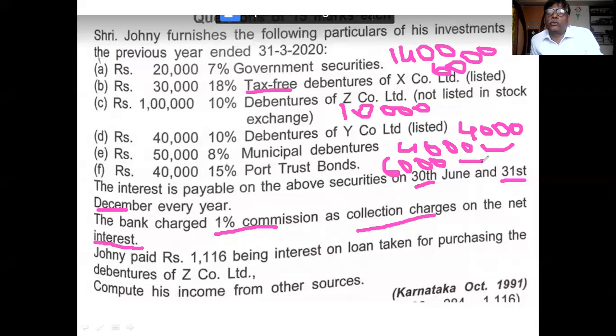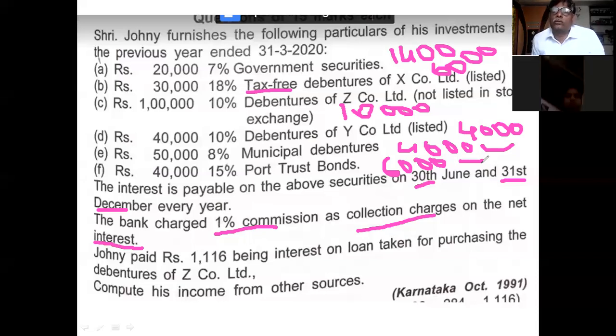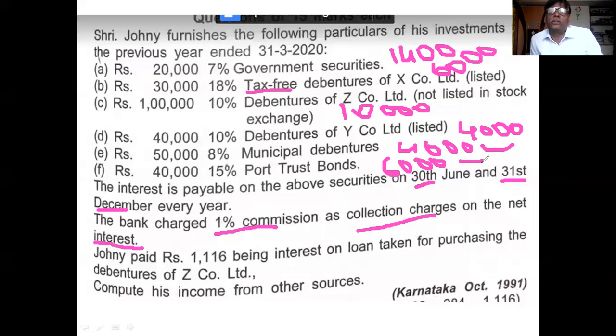Tax deduction at source means the person who distributes the income, the person who gives the amount, has to deduct the tax as per the income tax rate, and the remaining amount is to be given to the investor. They all deduct 10%. Remember this properly. You were confused about income tax gross up, so this will clear that point.